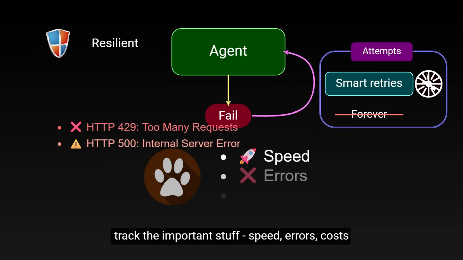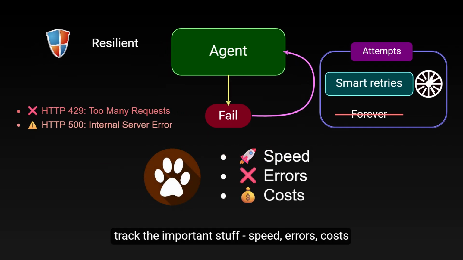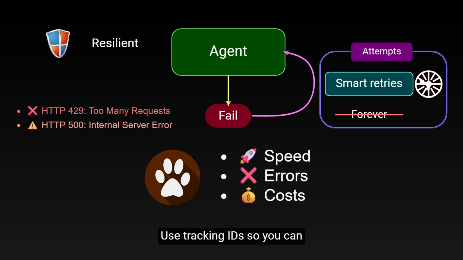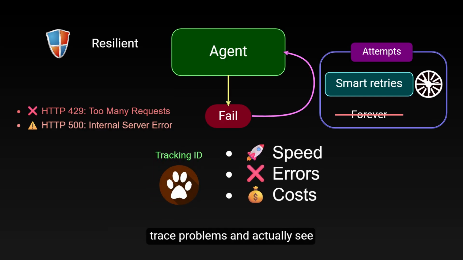And finally, track the important stuff: speed, errors, costs. Use tracking IDs so you can trace problems and actually see if your fixes are working.